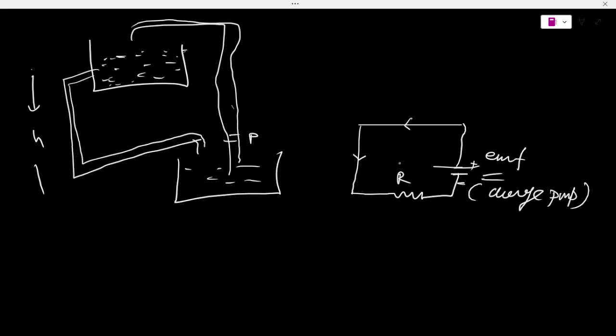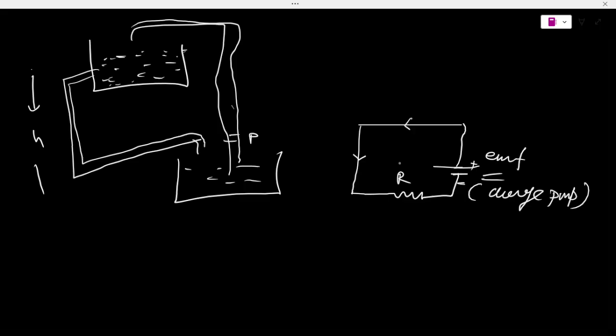So to maintain a steady current through the conductor, some external source must do work at a steady rate, taking positive charge from lower potential to higher potential. Such a device is a source of electromotive force.